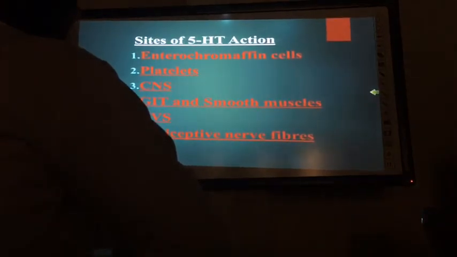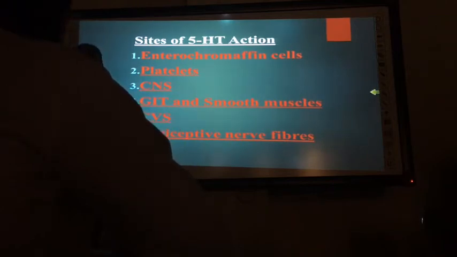Now see what the effects of 5-HT action are. We know these are all the areas from where 5-HT comes: enterochromaffin cells, platelets, CNS, some GIT and enteric nervous system, cardiovascular system, and some nociceptive nerves, meaning pain sensory nerves. It has action on these five types.